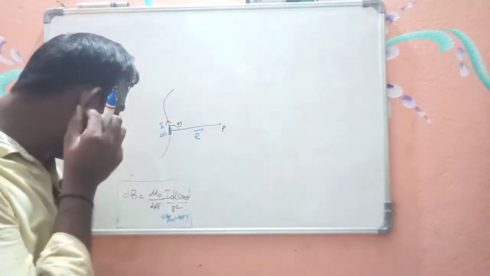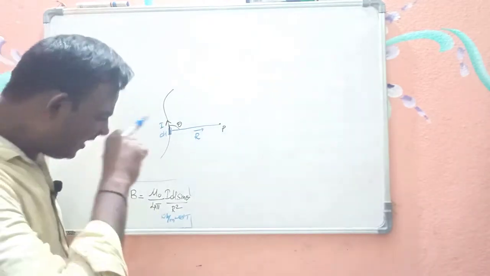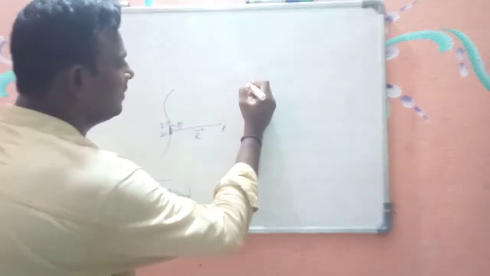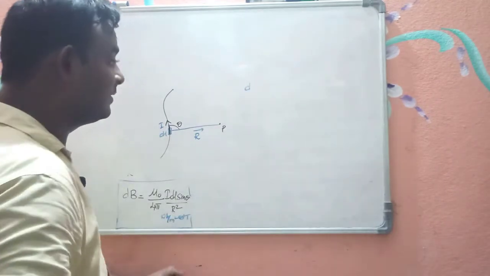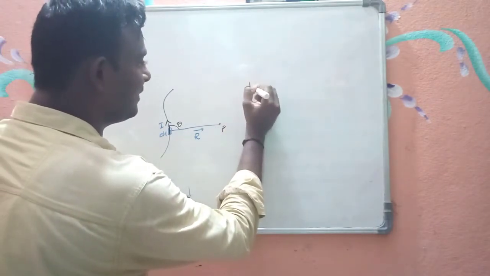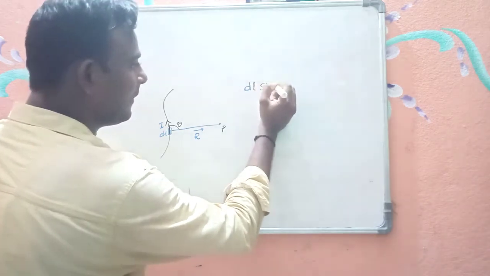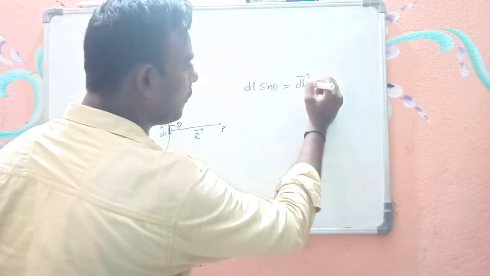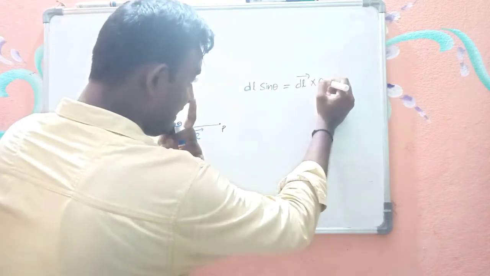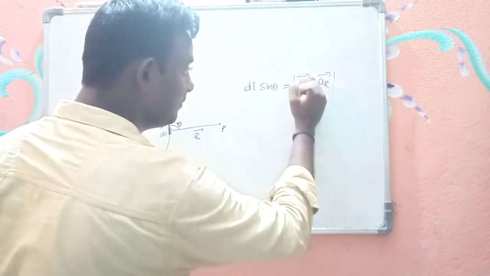How can I write dl sine theta? If you understand this, I am writing like this. So dl sine theta, I am writing it as the magnitude of dl bar cross ar bar. Is it right?